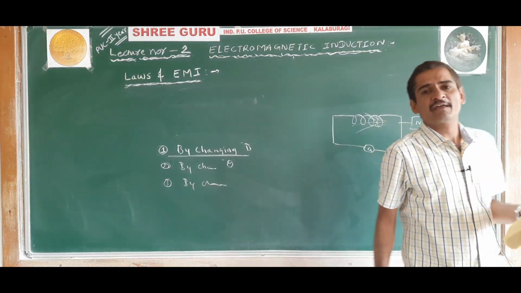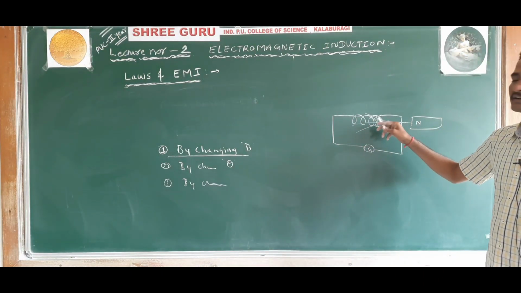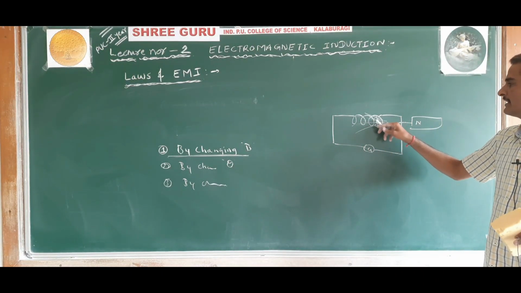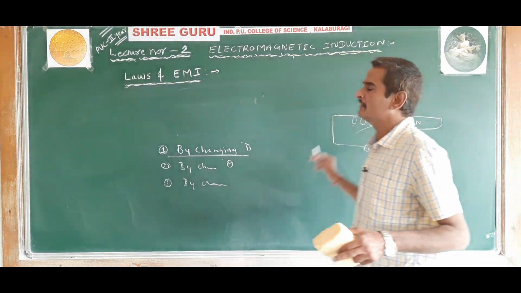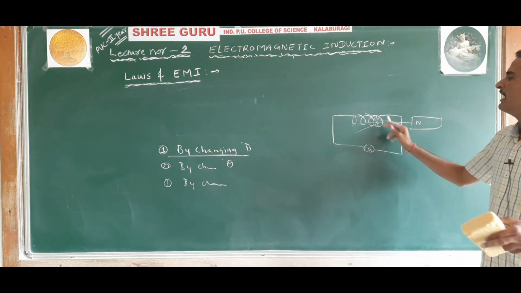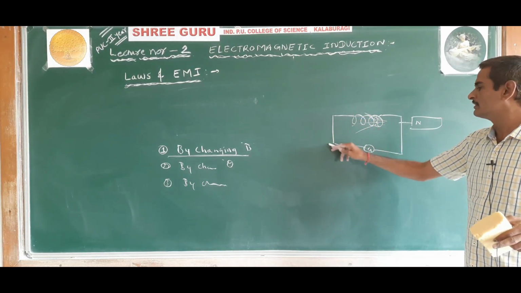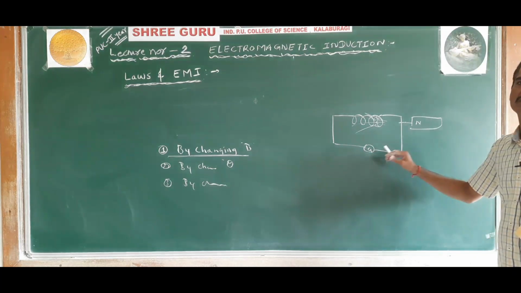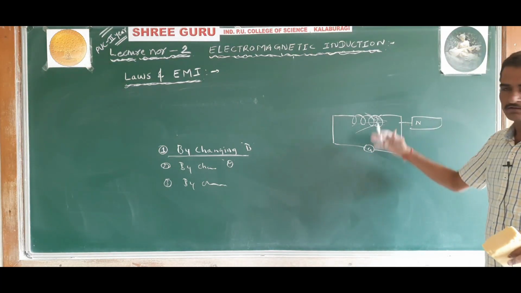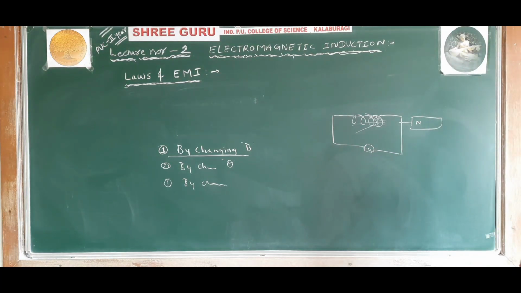As a result, the magnetic flux linked with the coil changes, and an EMF is induced. Due to that induced EMF, induced current will flow, so the galvanometer shows a deflection when the magnet moves towards the coil.